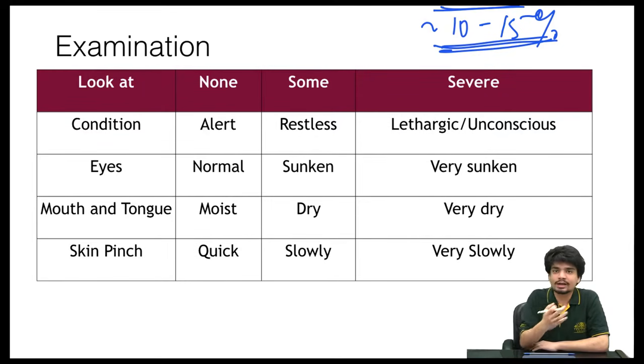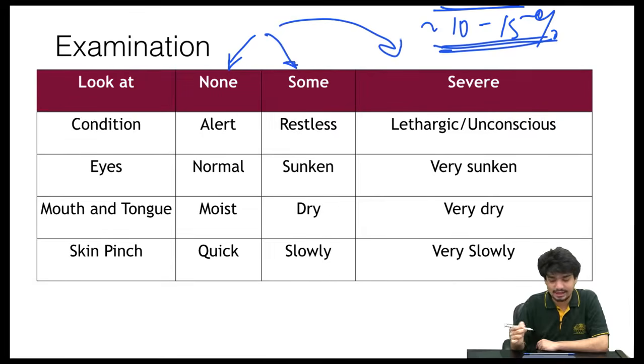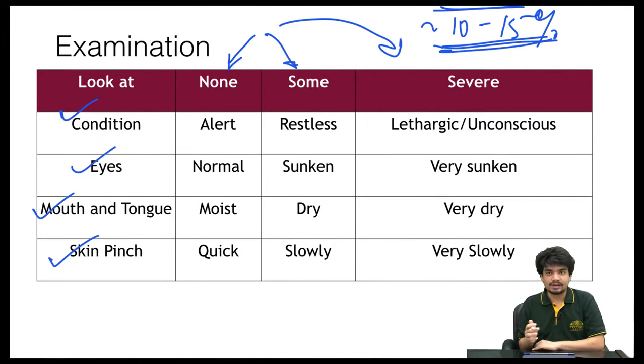Now, what happens if a child comes to you with diarrhea and he is dehydrated? You have to recognize the severity of that. According to the IMNCI, there are 3 categories: he has no dehydration, or he has some dehydration, or he has severe dehydration. You're going to look at 4 signs: what is the condition of the child, how are the eyes of the child, how are the mouth and the tongue of the child, and how is the skin pinch.